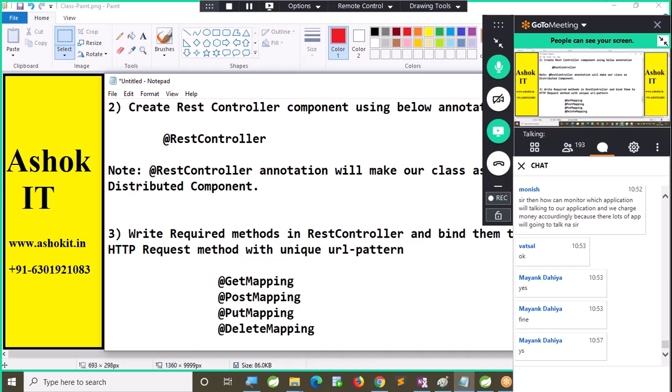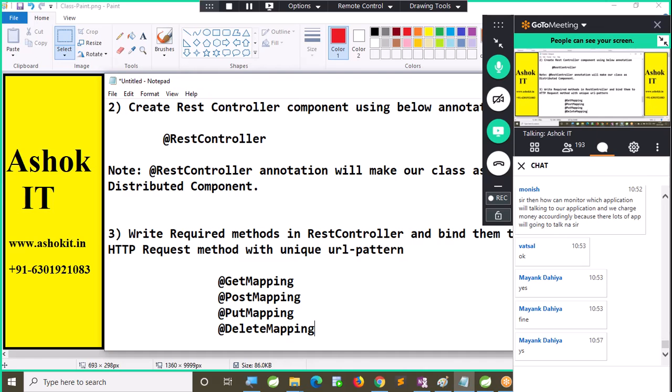GET mapping, POST mapping, PUT mapping, delete mapping. So these are the annotations that we are going to use to bind our REST controller methods to HTTP methods and URL patterns. In the controller also we can use it. Same we are going to use in the REST controller also.